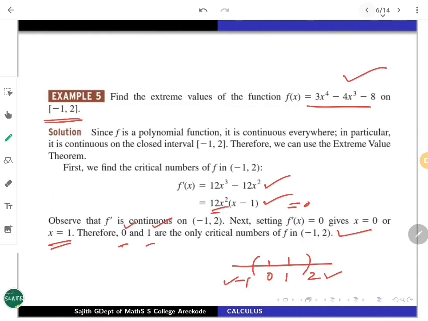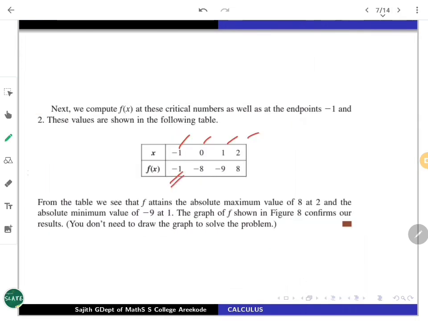f is given using this rule, so just find out all. f at -1 means 3 times (-1) to the power 4, etc., etc. You have to put it in, and we will get the evaluation as -1. Similarly, you find out at x equals 0, x equals 1, x equals 2. So this will be the listing. Once you verify from this list, it is clear.